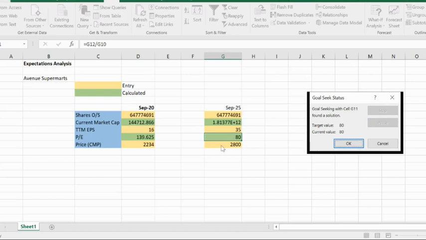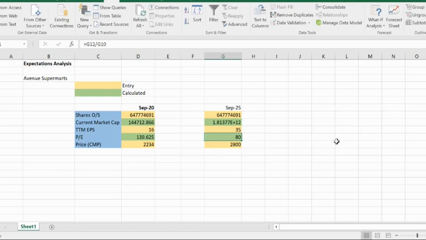It has calculated that if I assume a price to earnings ratio of 80 and a TTM EPS of 35 in September 2025, the price of the stock would be around 2,800. Which is not great. It's not a great performance. Over 5 years, it would be less than 8% CAGR in my estimation. But let us go further. We'll take the same data, give a different price to earnings, and try to estimate the price. So I'll copy the same cell here, same values here.